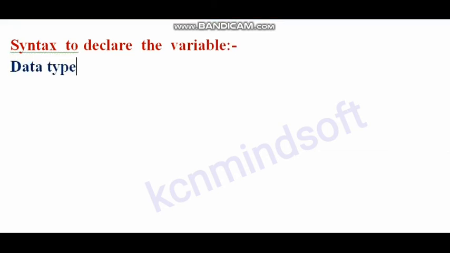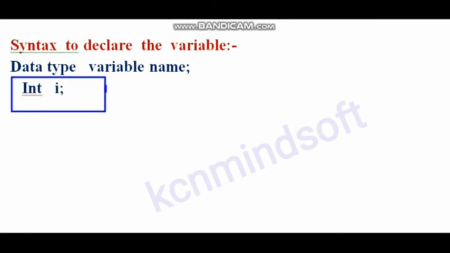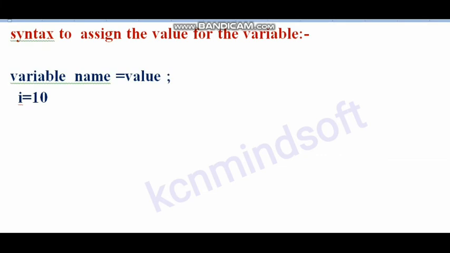Syntax to declare the variable: data type, space, variable name, semicolon. For example, int i; Syntax to assign a value to the variable: variable name equal to value. For example, i = 10;